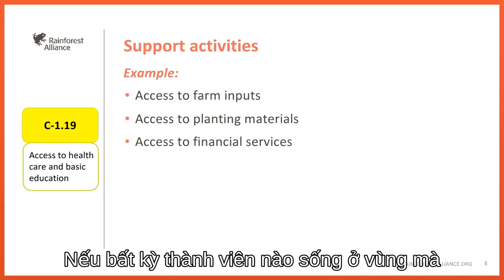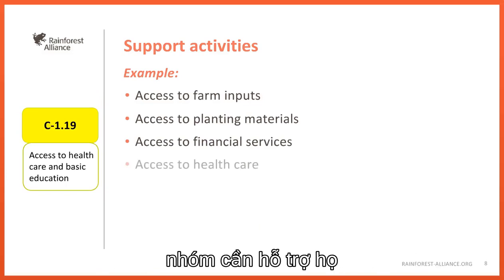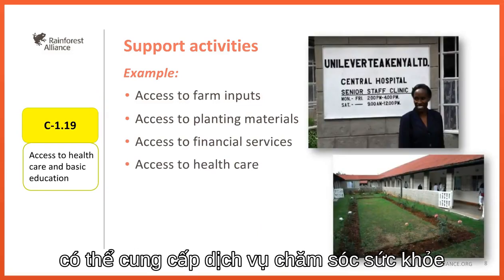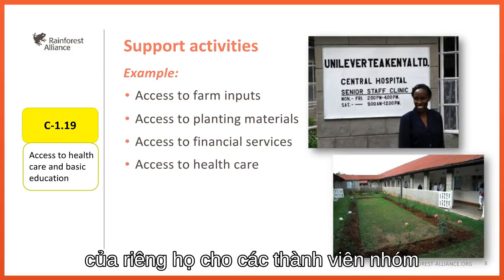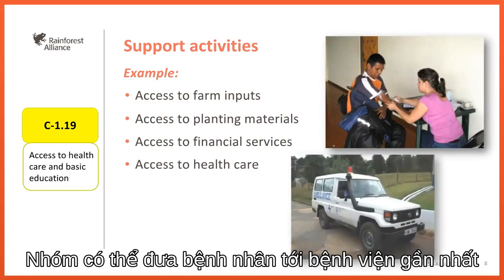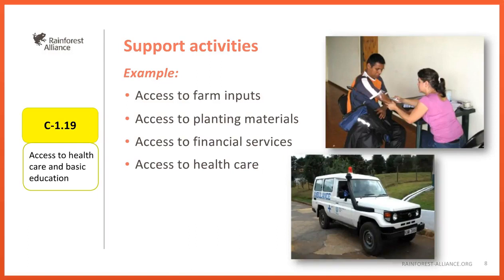If any member is living in an area where public health care is not available, the group needs to support them. A financially capable group may offer its own health care facility for the group members. The group may organize doctor visits to the community. The group can take the patients to the nearest hospital so that they can be attended to.